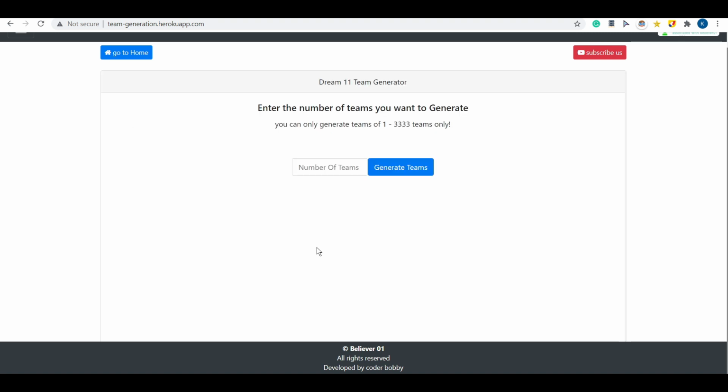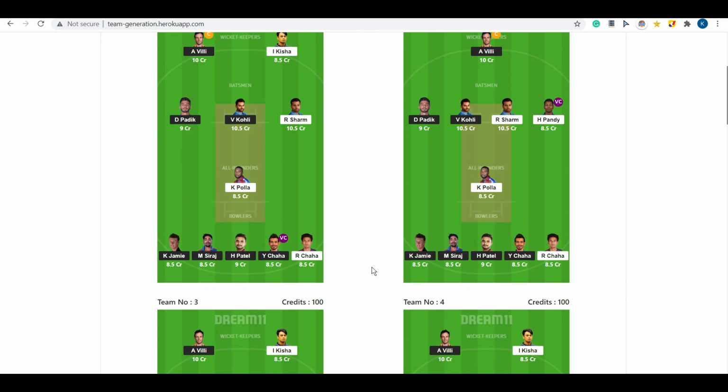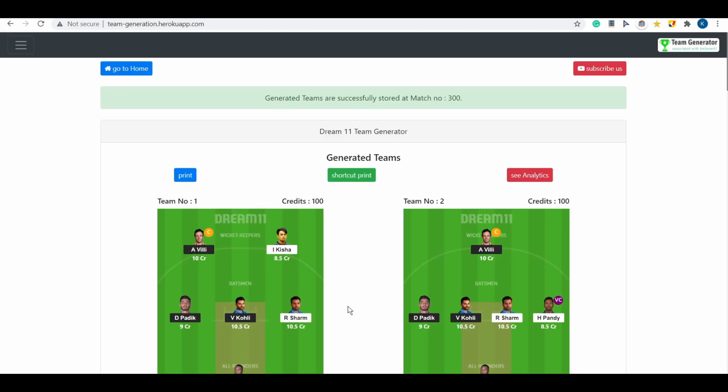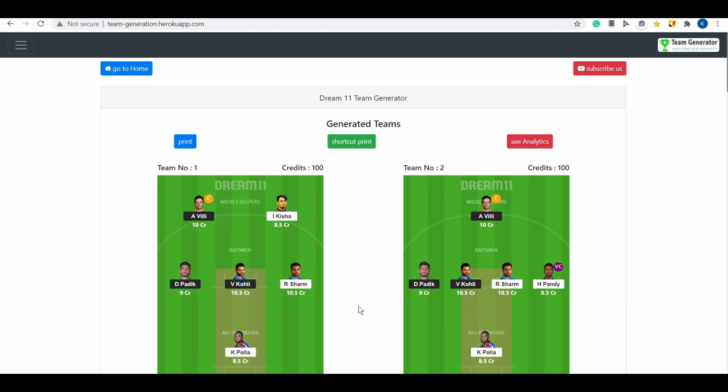After completion of all the 7 tips, you will be directed to this section where you need to give the number of teams you want to generate. You just need to give 11 teams, that is completely fine, and let's generate here. You can see all the 11 teams are successfully generated, and we have followed all the 7 tips successfully to generate one of the most important teams. These teams are very accurate because we have followed all the 7 tips. Whenever you are using this software, make sure you follow all these 7 tips. These are the very important 7 tips.